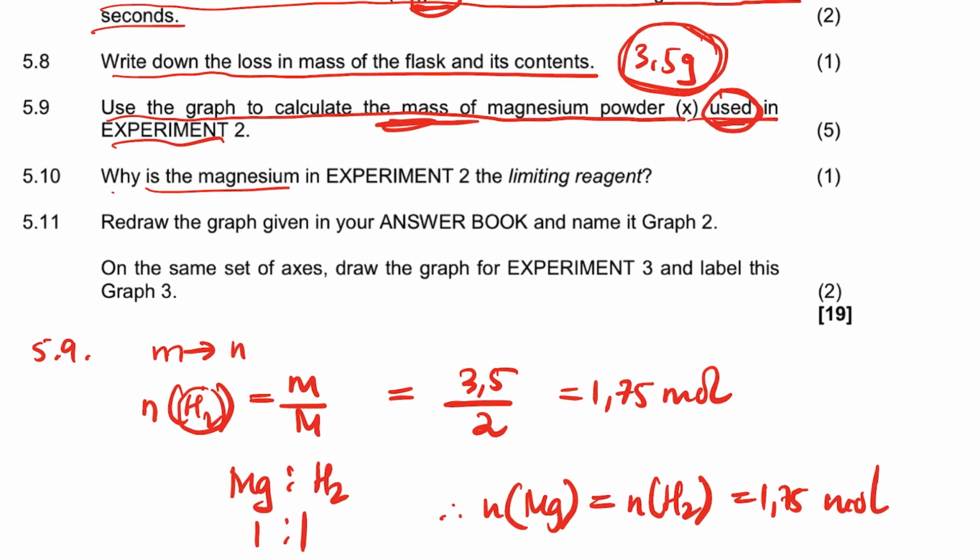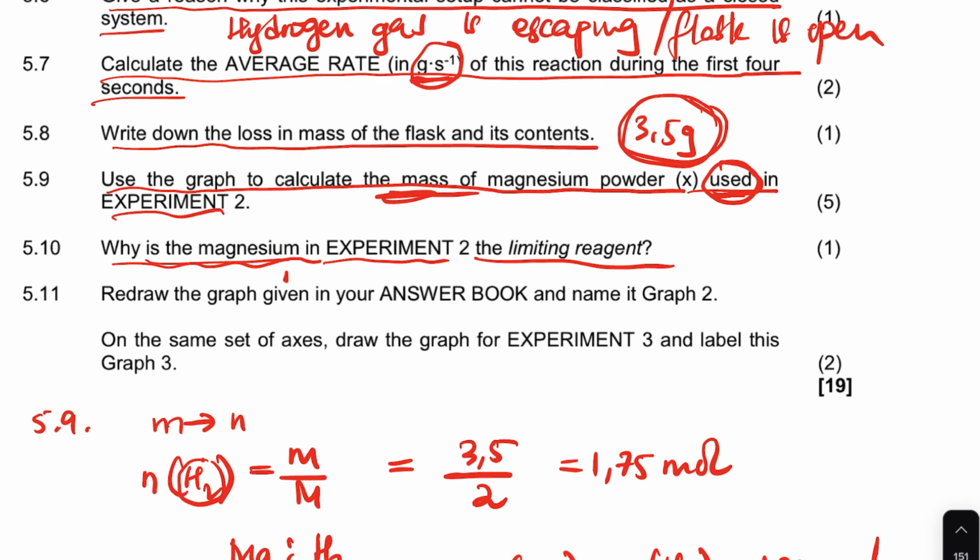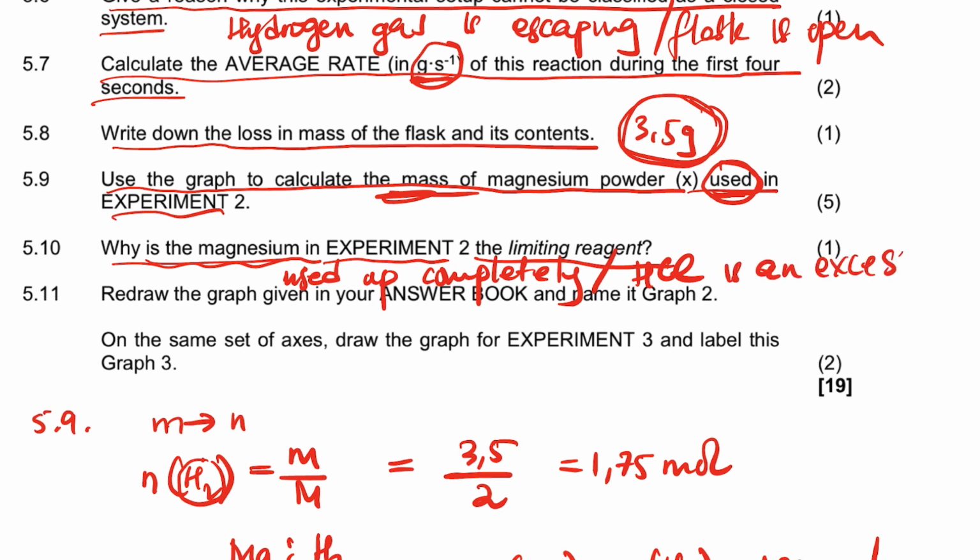Now it says why magnesium in experiment 2 is the limiting reactant. Because it's used up completely. It is used up completely, or you can say, since we are told from the statement that HCl is in excess. So that's what you can write there. You can say it's used up.